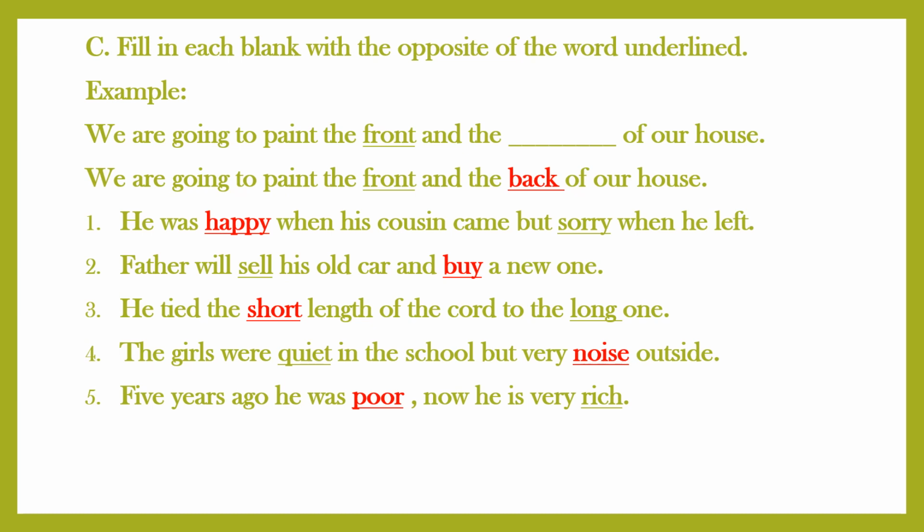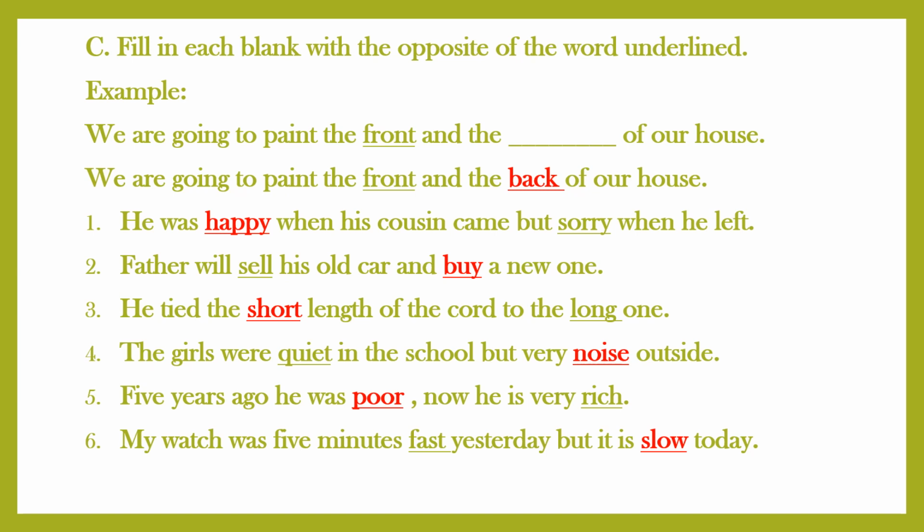So the poor is in the blank form. 5 years ago he was poor, now he is very rich. My watch was 5 minutes fast yesterday. Fast is the word, so the opposite of fast is slow. So the sentence will be: my watch was 5 minutes fast yesterday, but it is slow today.